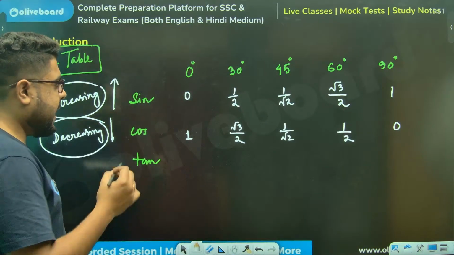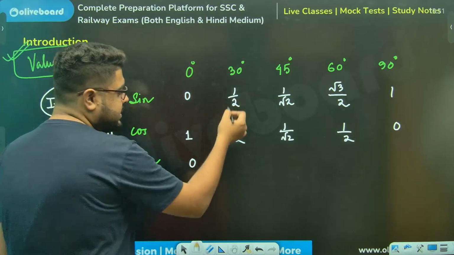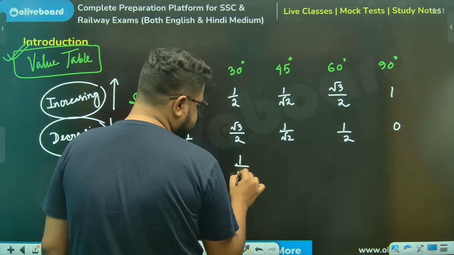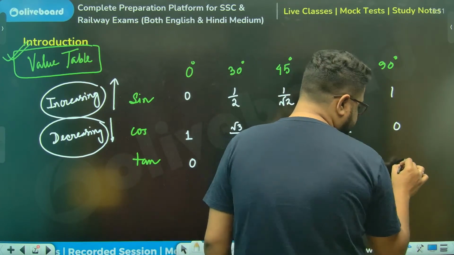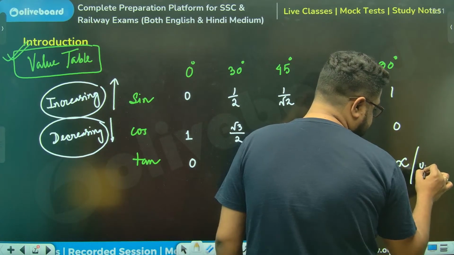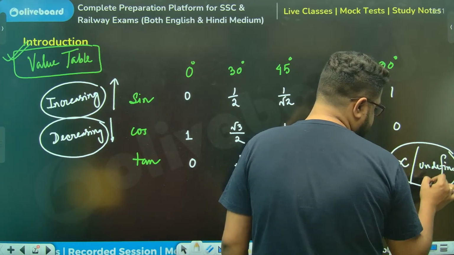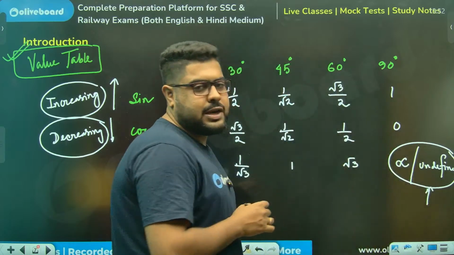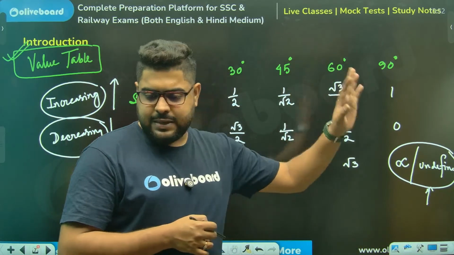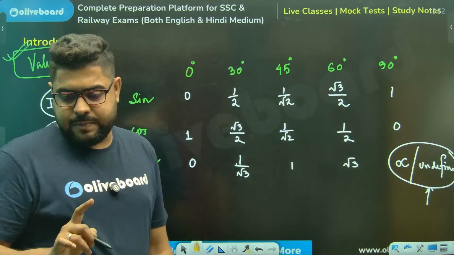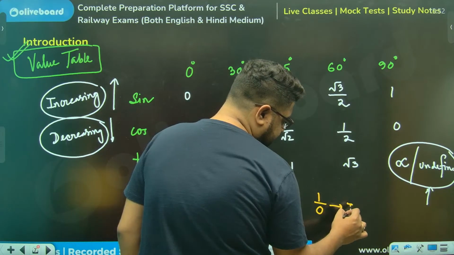Right? Tan will be what? Tan is sine by cos. 0 by 1 is 0, sir. This is like 1 by root 3, sir. This is 1. This is root 3. This is infinite. Many people call it undefined. Both are actually correct in their own way. Please understand, something by 0 is infinite normally. 1 by 0 is actually infinite.